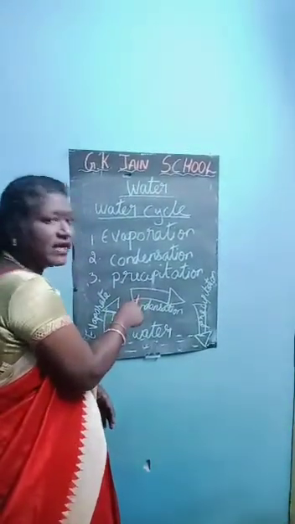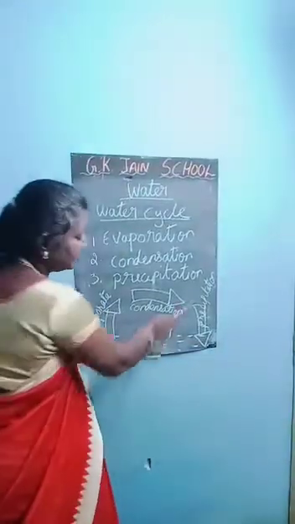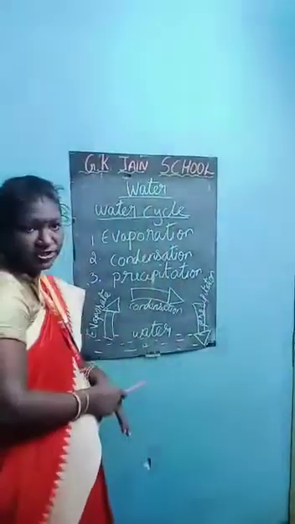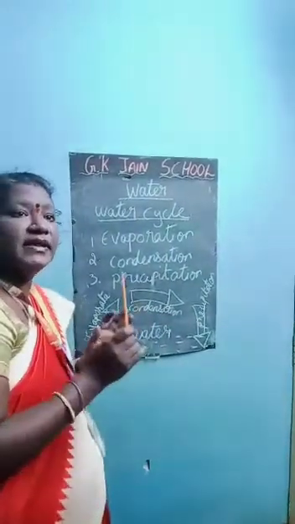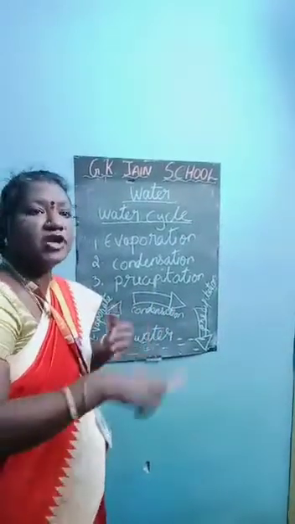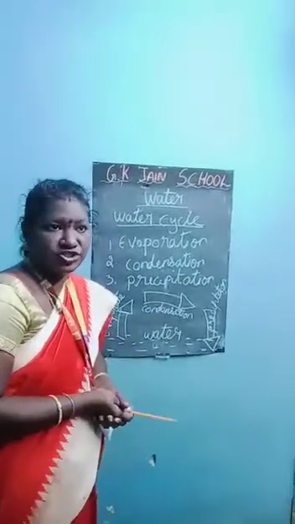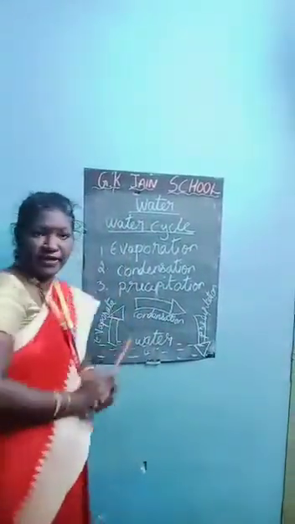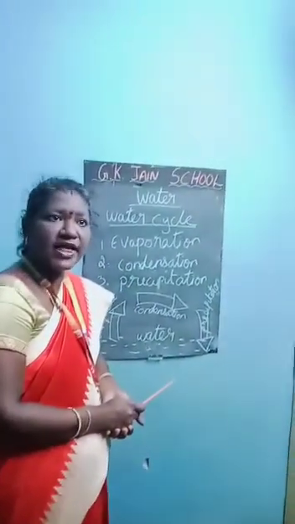When it is cool, it falls as rain. Again it comes to the ground. That stage is called precipitation. These are the processes in the water cycle. The continuous cycle through which water is circulated due to the different seasons and precipitation. Only these 3 processes are involved in the water cycle. You can understand this lesson now, children. Thank you.